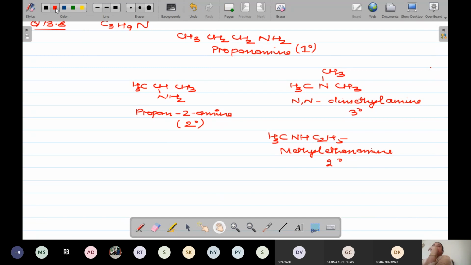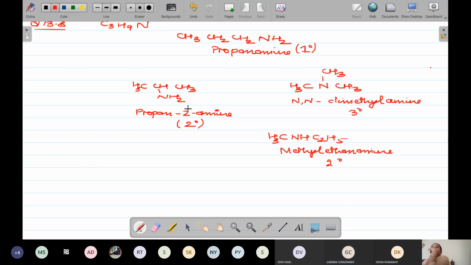Besides this, can we make any other isomers? Yes or no? Tell me, beta, can we make or not? Excuse me, ma'am. Yes, beta. Ma'am, this propane-2-amine is a 1 degree amine.